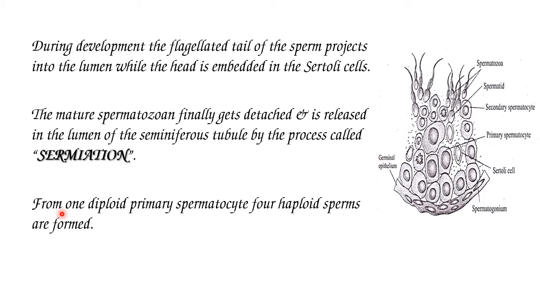Then how many secondary spermatocytes are required to produce 600 sperms? Each secondary spermatocyte produces 2 spermatids.